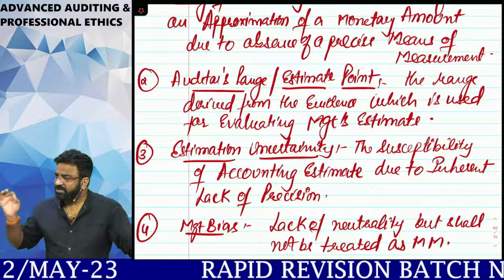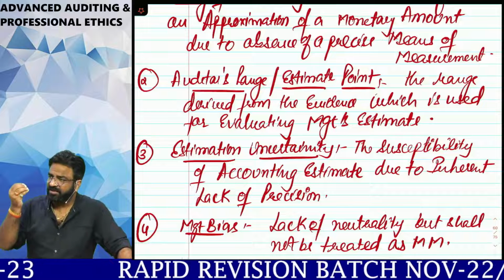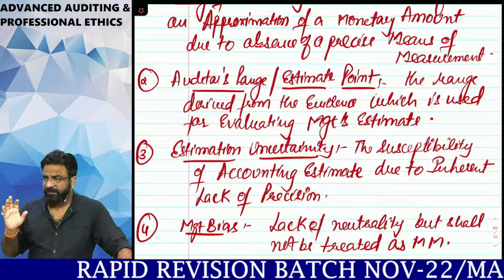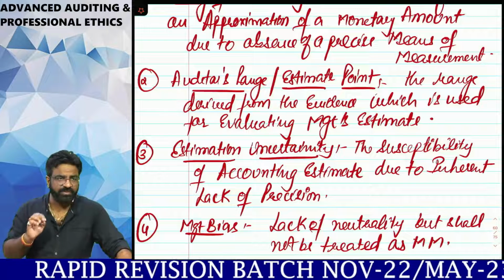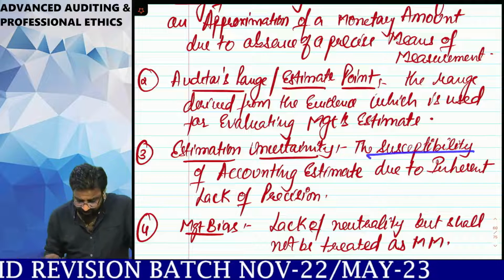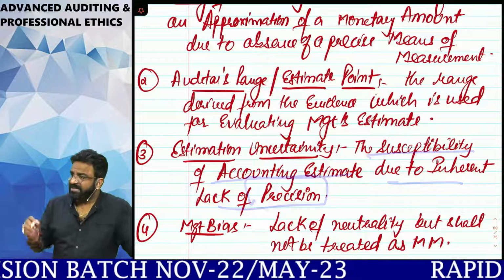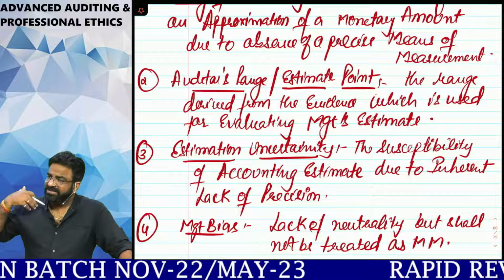And when there is no certainty, there's definitely a scope of uncertainty and definitely a scope of some error. Are you getting the point? That is known as estimation uncertainty. Now see, the susceptibility of the accounting estimate due to inherent lack of what? Precision. Because an estimate is something which we can't say precisely.